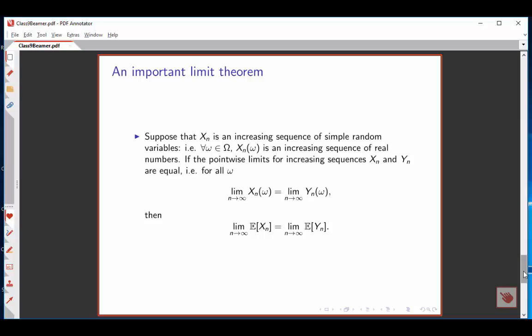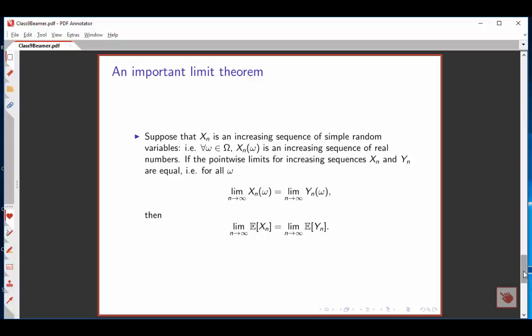Now let me finish by introducing an important limit theorem that's going to turn out to be very important later on, even though in this case it's kind of trivial. Suppose we've got an increasing sequence of simple random variables. The way I like to think of this is there's one of these random variables for each day, and the random variable is a payoff function that gets progressively more and more generous.